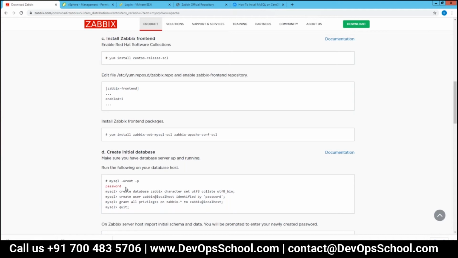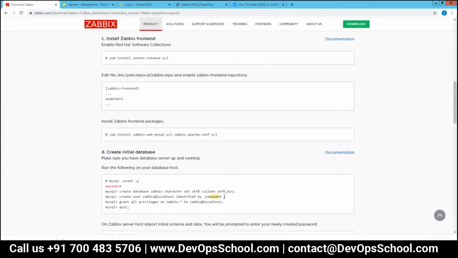Then we need to run the SQL queries which are there for Zabbix. First of all, we are creating a database with the name zabbix. Then we are creating a user, this is the username on which the application and database will communicate, which is identified by the password.